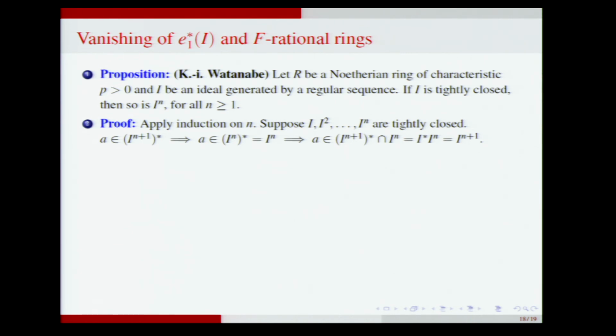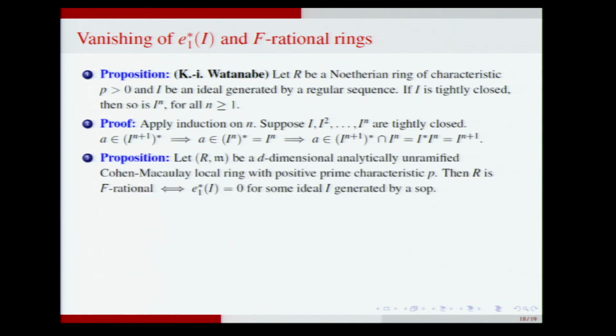Okay. In fact, more is true. If you take any ideal which is generated by monomials in the generators of I, it is tightly closed. But this is a special thing, that all powers are tightly closed if I is an ideal generated by a regular sequence, and if it is tightly closed.